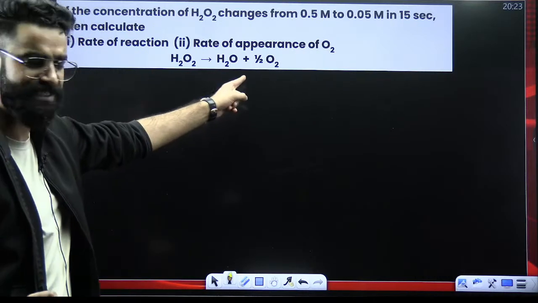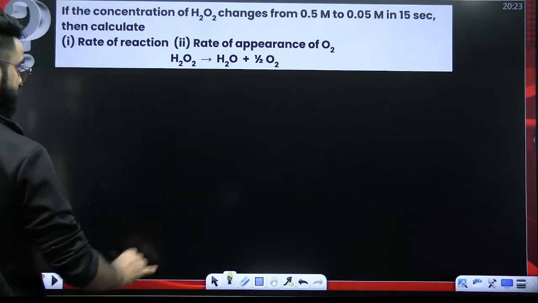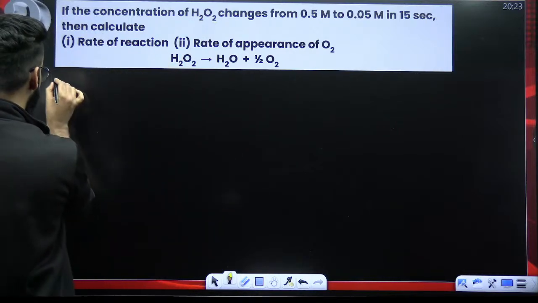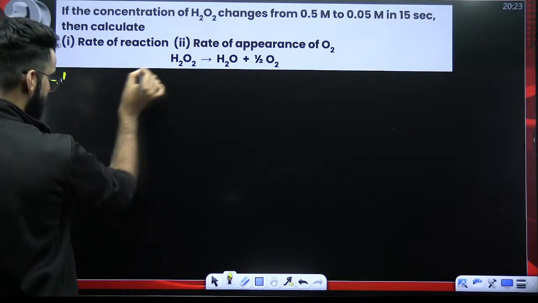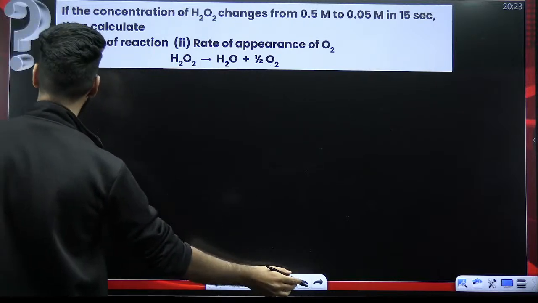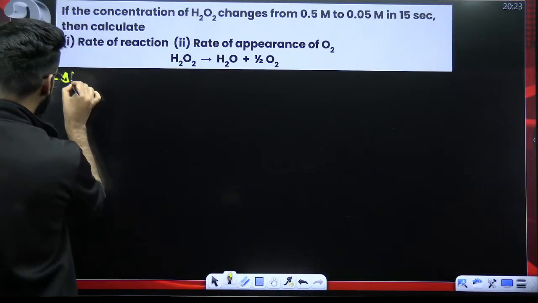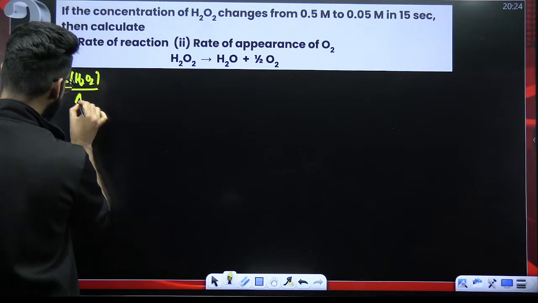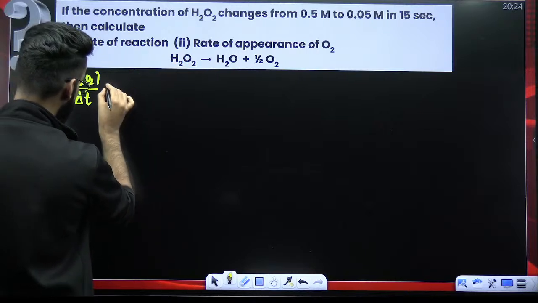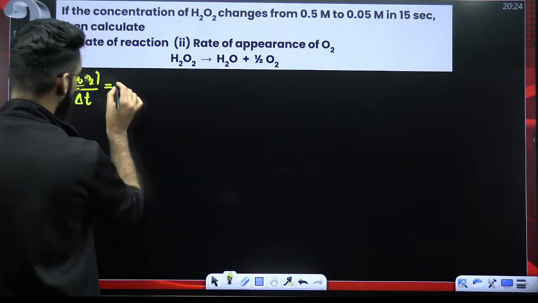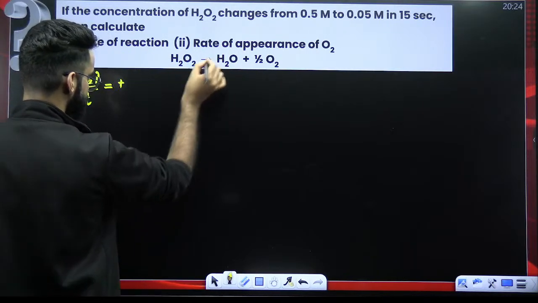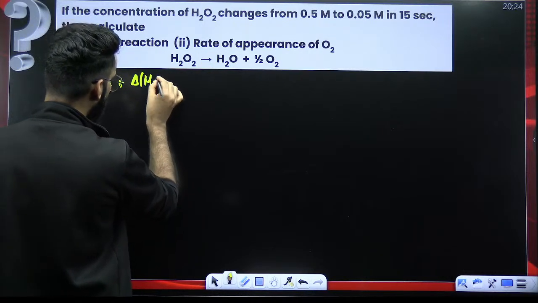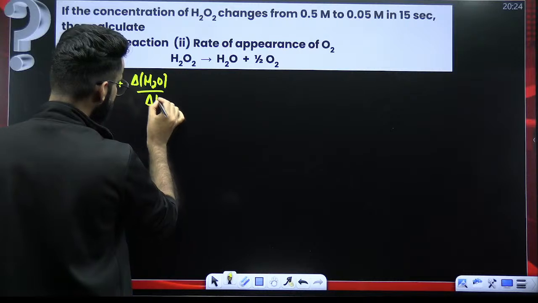First of all, the reaction that's given to me, write its differential form of rate. With respect to H2O2, minus 1 by 1, change in the concentration of H2O2 divided by delta T, this is rate of reaction in terms of H2O2 is equal. In terms of water, it is plus, stoichiometric coefficient is 1, so 1 by 1, change in the concentration of H2O divided by time interval delta T is equal.